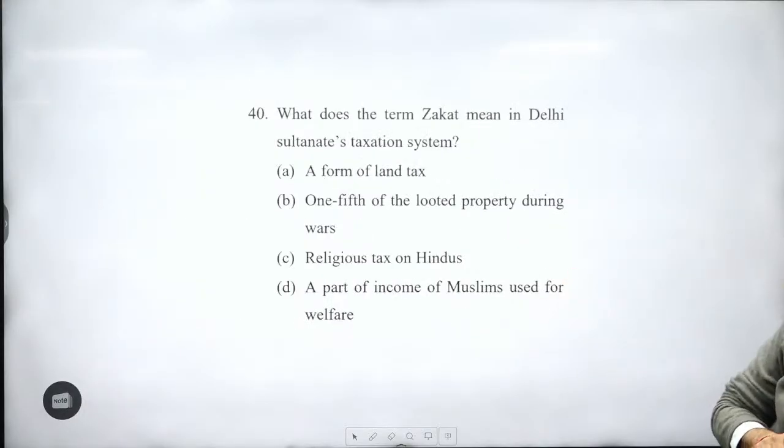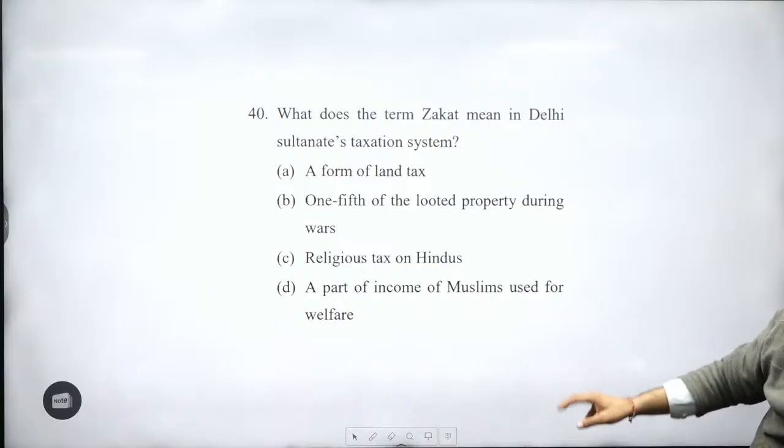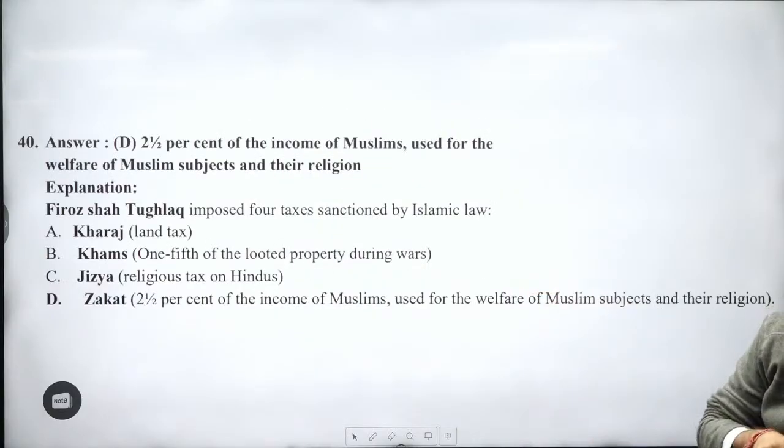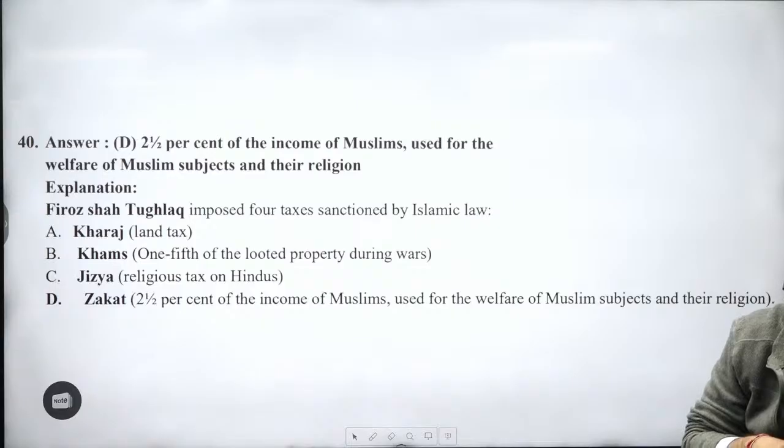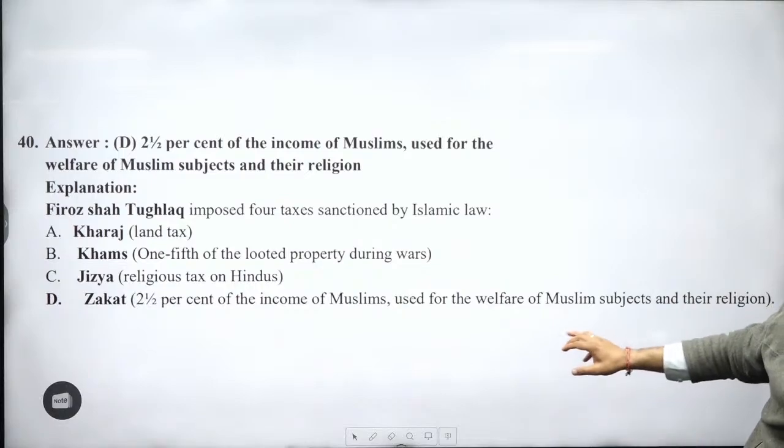40. What does the term zakat mean in Delhi Sultanate taxation system? Part of income of Muslims used for welfare over here. Important. Over here, kharaj, khams, jizya, zakat you will be seeing. What is that one tax which used to go directly to the king's territory? Which were those lands? Khalisa lands, right? Khalisa lands was there, right?